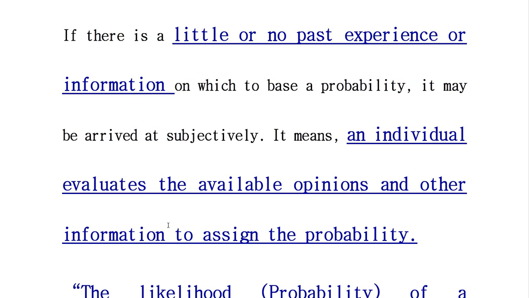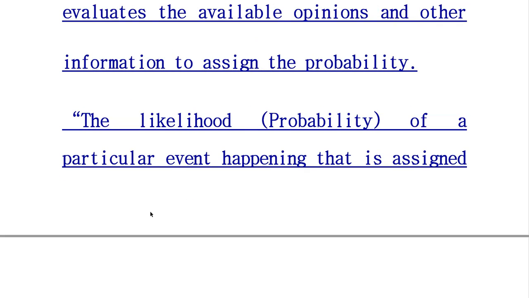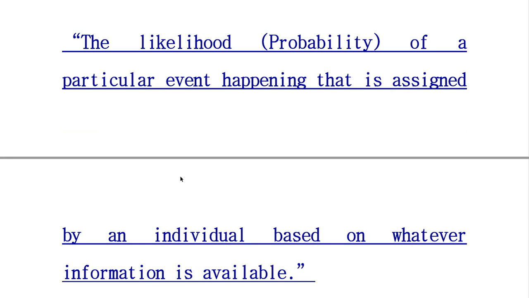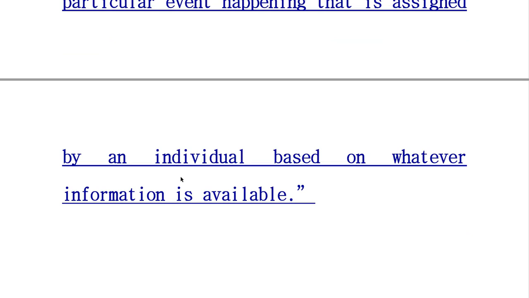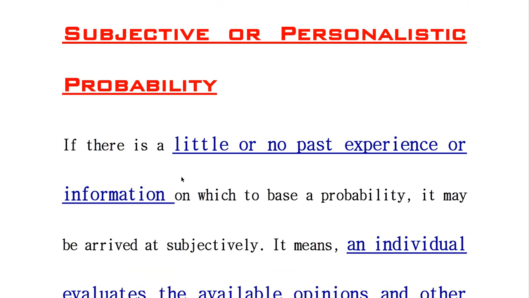It means an individual evaluates the available opinions and other information to assign the probability. Here is the definition: the probability of a particular event happening that is assigned by an individual based on whatever information is available. This is the definition of subjective or personalistic probability.